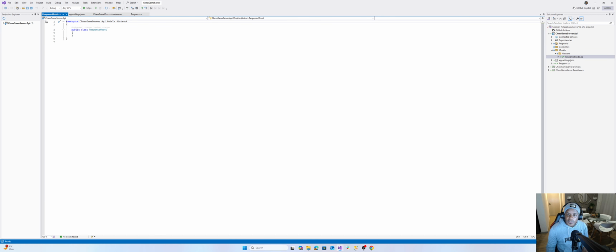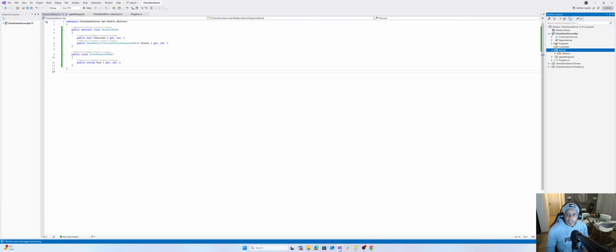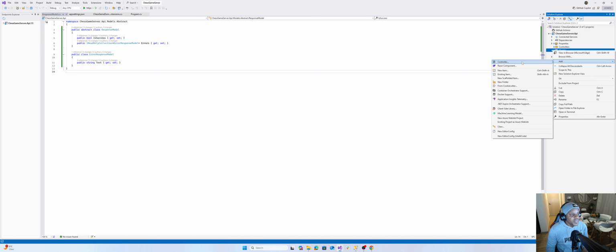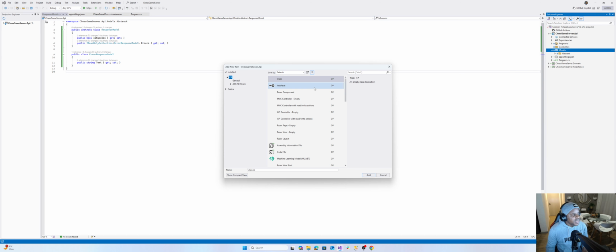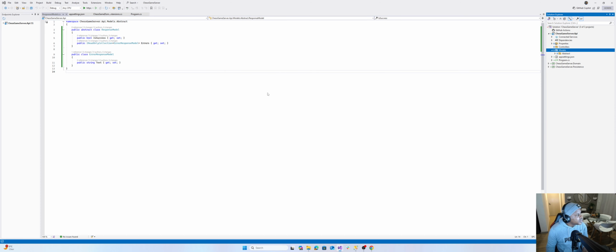Response model, right? No, don't build. And then we want to add create game request, because when we say create me a new session, we want to send a request to our API, which will be carried by this object.